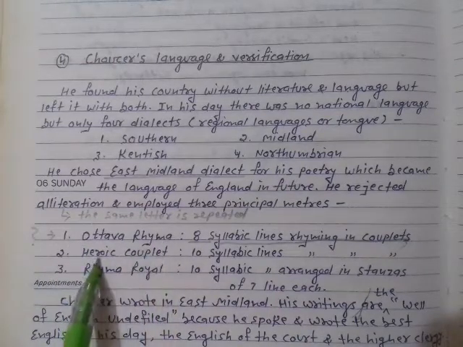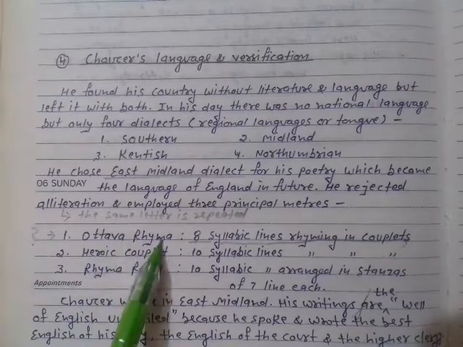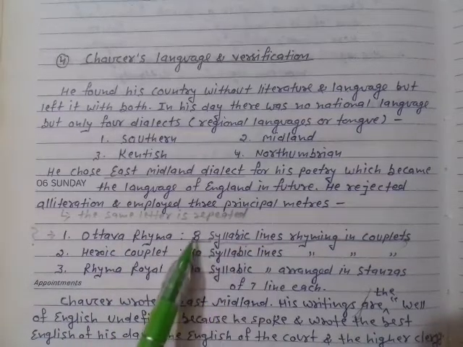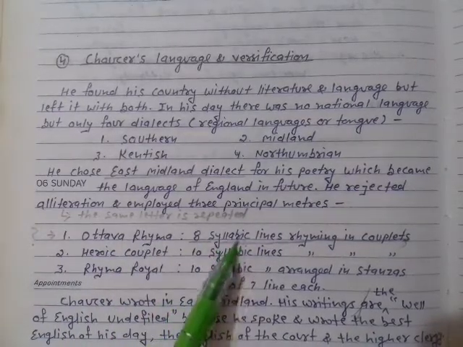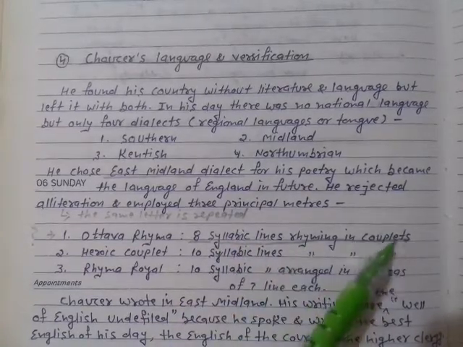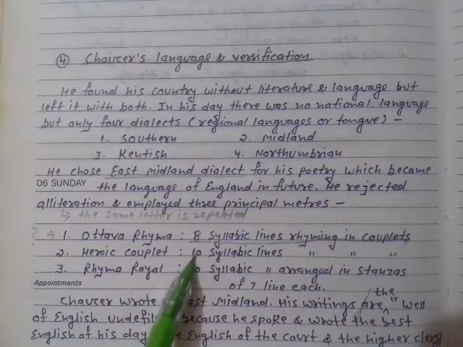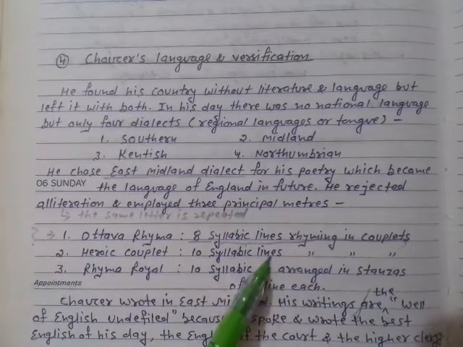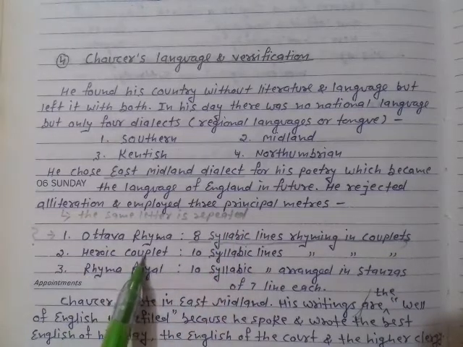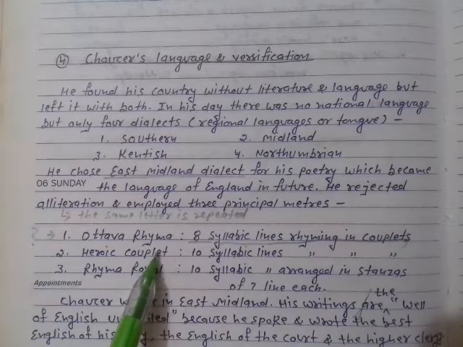Ottava rima, heroic couplet and rima royal. Ottava rima has 8 syllabic lines and they rhyme in couplet, that is 2 lines. Heroic couplet has 10 syllabic lines and they also rhyme in couplet.